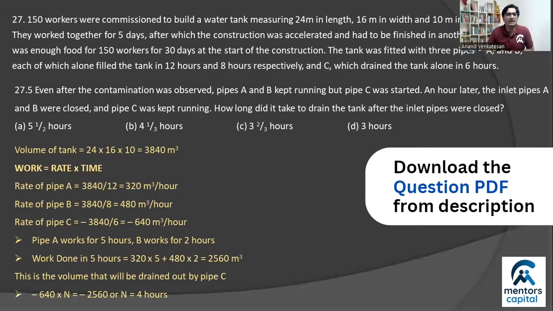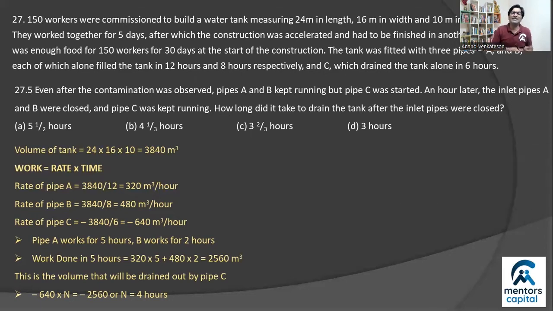And so once you know that it will take 4 hours for the tank to empty out, this is 4 hours that the drain pipe works for, right? But the drain pipe also works for an hour when the inlet pipes are open, right? So you can't count that 1 hour. So the answer, how long does the drain pipe take after the inlets are closed? How long does it take to empty the tank? Well, after they closed, it took another 3 hours, right? But from its very own start, it took 4 hours, right? So that's the slight difference here, which I hope you are able to account for.